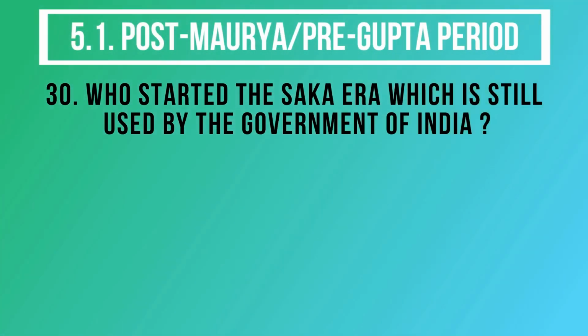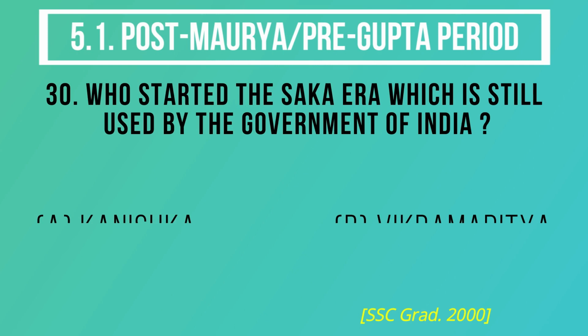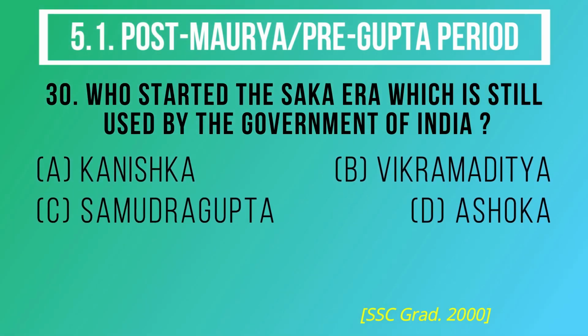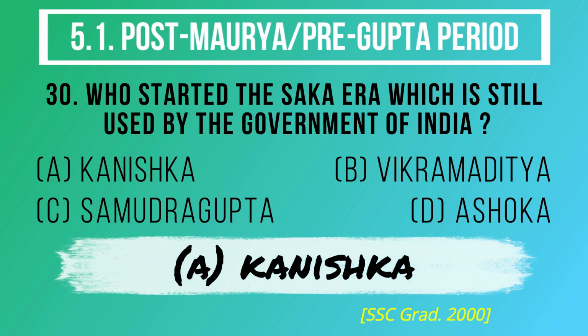Question number 30. Who started the Saka era, which is still used by the Government of India? The options are A. Kanishka, B. Vikramaditya, C. Samudragupta, D. Ashoka. And the correct answer is option A. Kanishka.